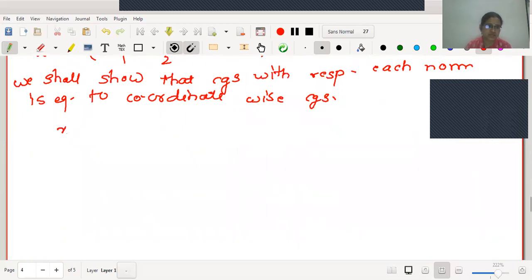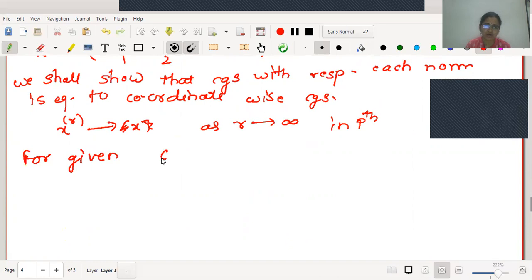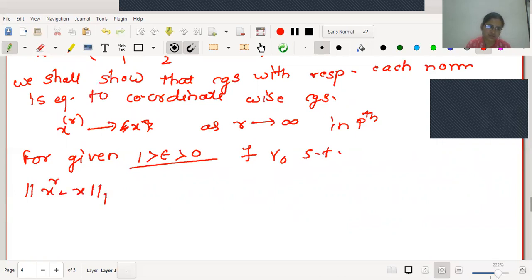As the sequence X_r converges to X as r tends to infinity in the pth norm, therefore, may I write, for given epsilon greater than 0, here we will select epsilon between 0 and 1, there exists a stage r0 such that the norm p of X_r minus X is less than epsilon for all r greater than or equal to r0.